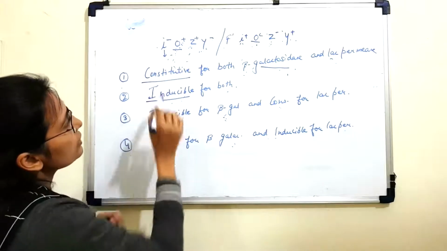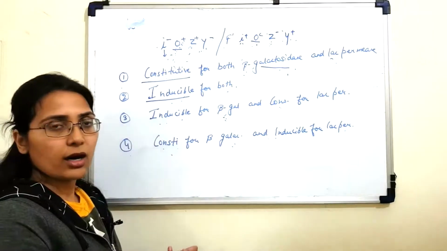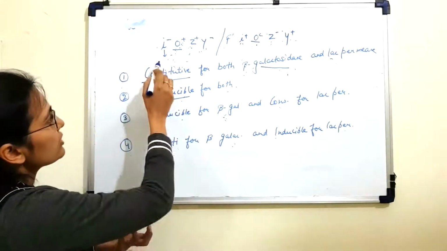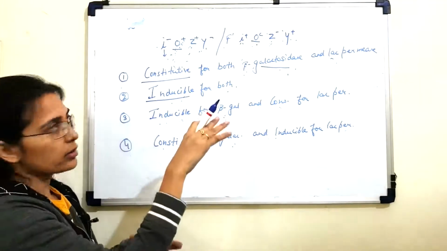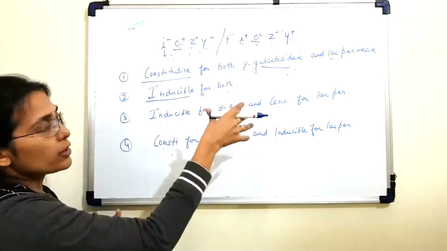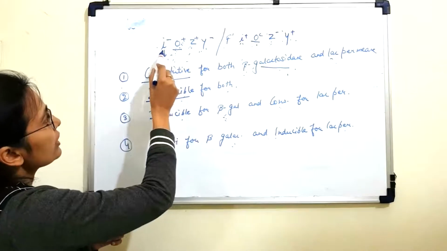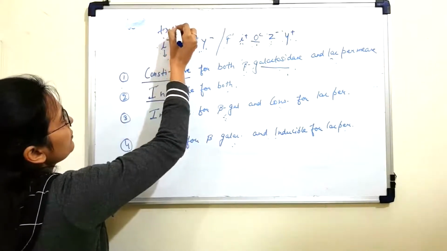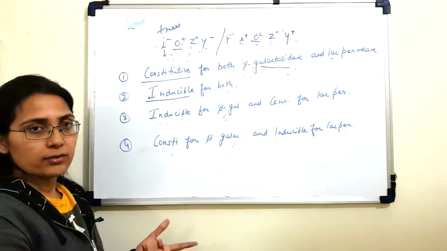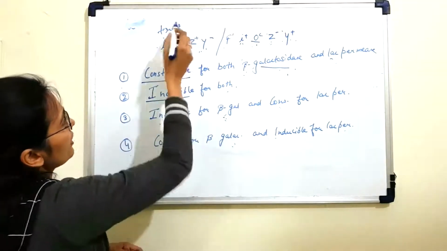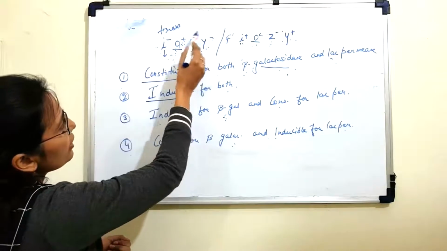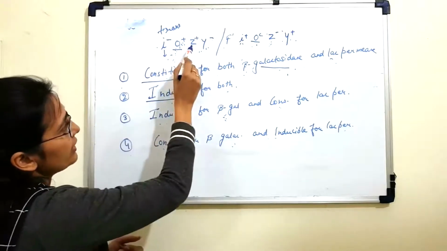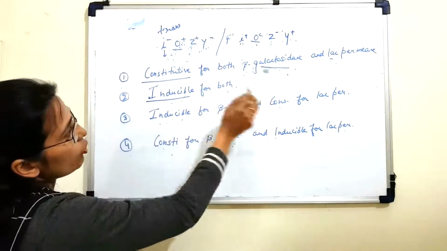Now the I gene produces a repressor protein. So the I gene produces a protein that can move to other locations and bind to other locations, which means that the I gene is a trans gene. And the protein produced by it, that is a repressor protein, is a trans protein. Now the Z and Y, these are the structural genes. Z encodes beta galactosidase and Y encodes lac permease.